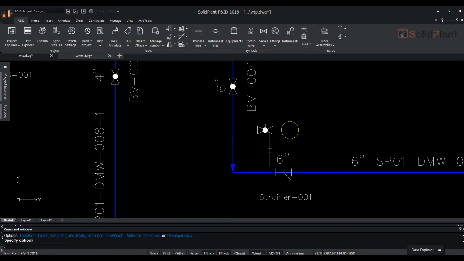Now insert the assembly in the drawing and assign the tag for gauge and valves.